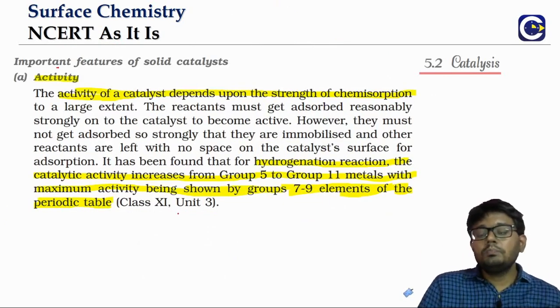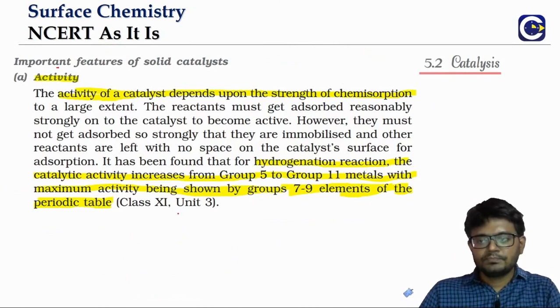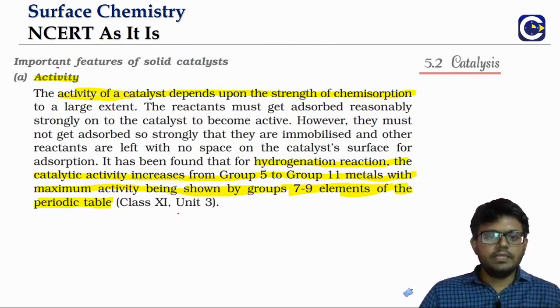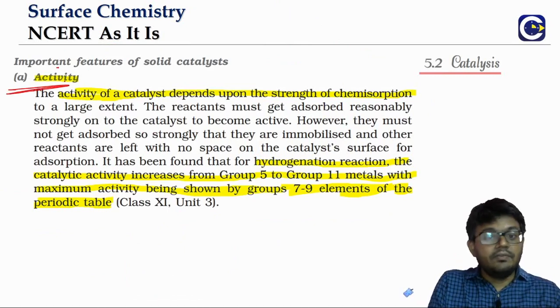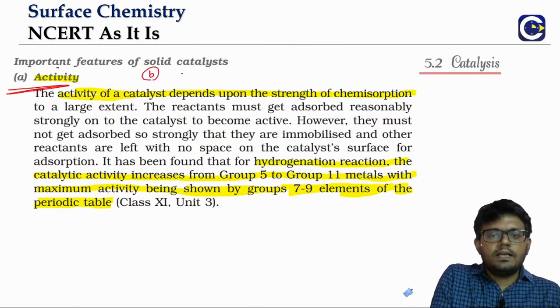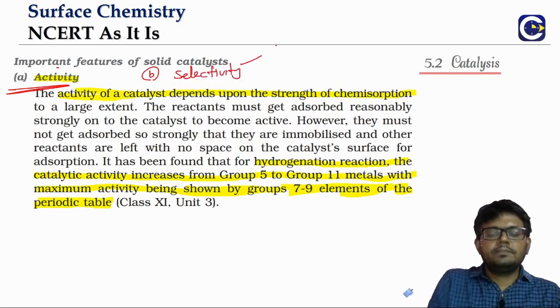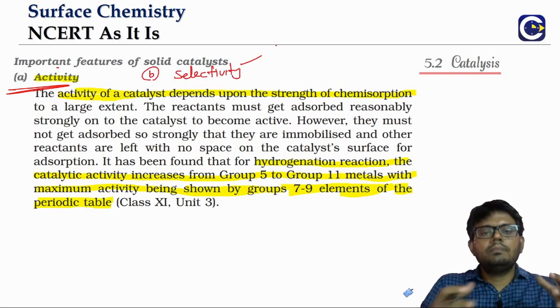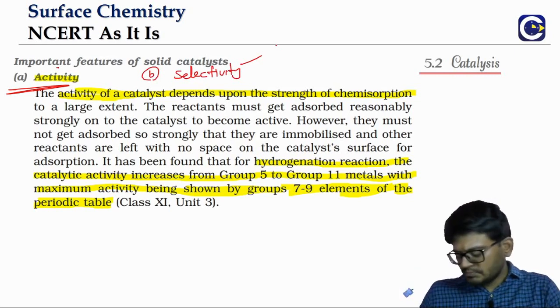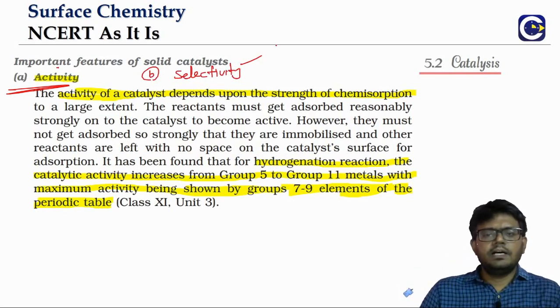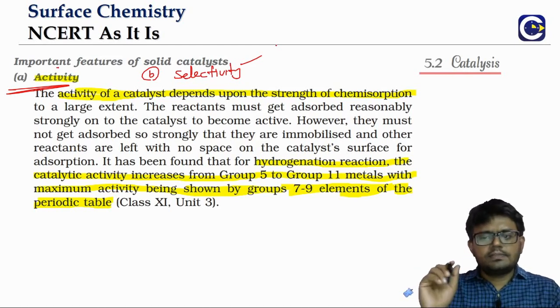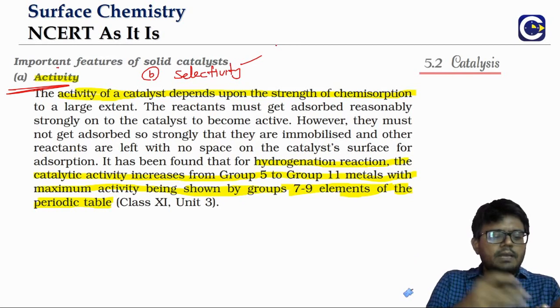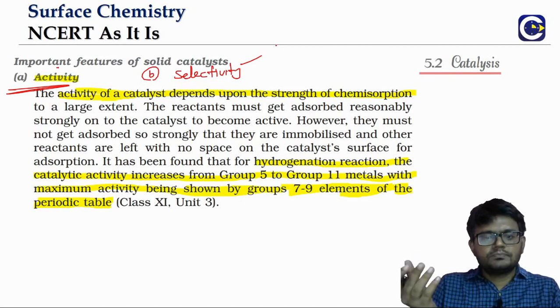Now there are two important features of catalytic activity. One is what we call the activity of the catalyst, and the second one is the selectivity. So what do we mean by activity? For a particular reaction like the hydrogenation of oils, we can use either platinum or palladium or nickel.